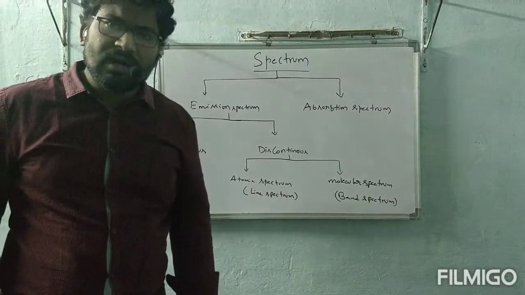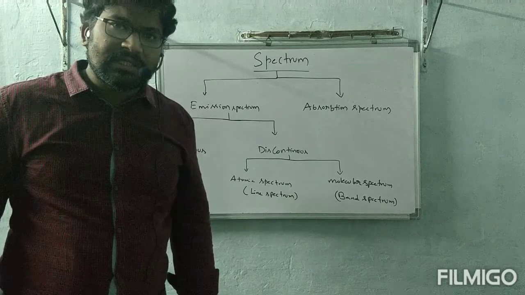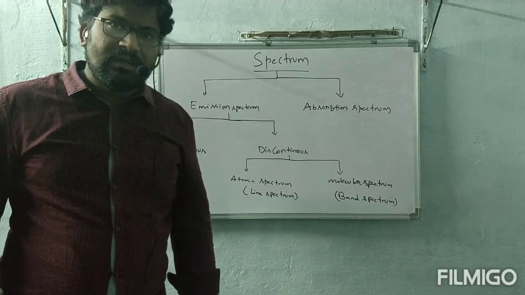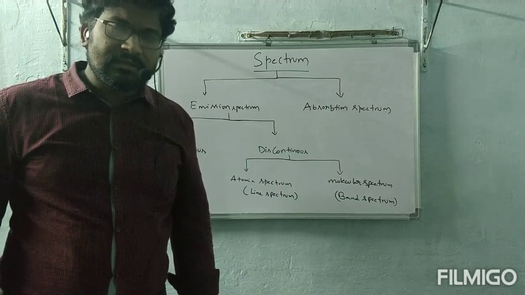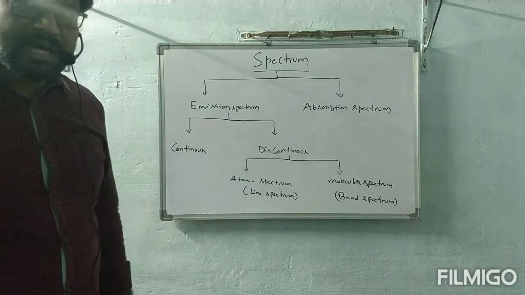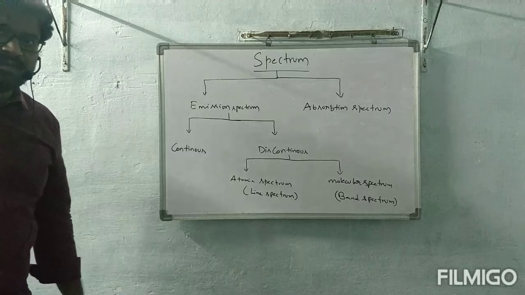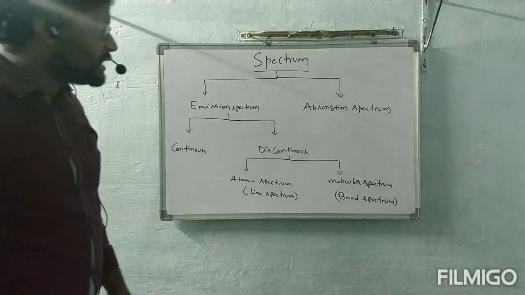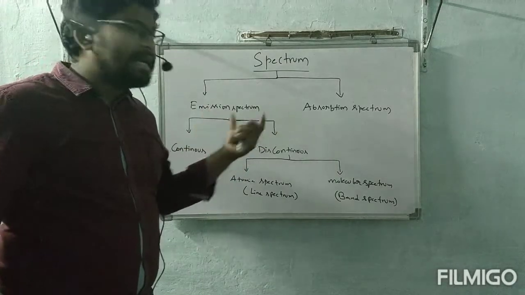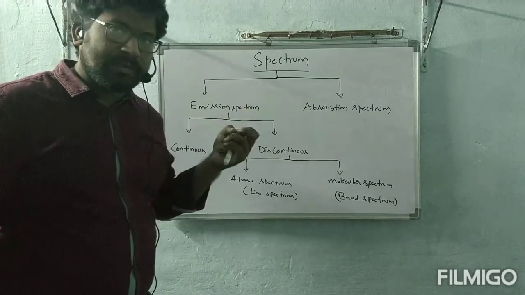In today's class we have gone through derivations: de Broglie's wave concept derivation, then mvr is equal to nh by 2 pi derivation by considering wave nature. And coming to this, we have seen spectrum classification. Once write down this spectrum classification neatly, and in the next class I will explain clearly what is emission spectrum and what is absorption spectrum.